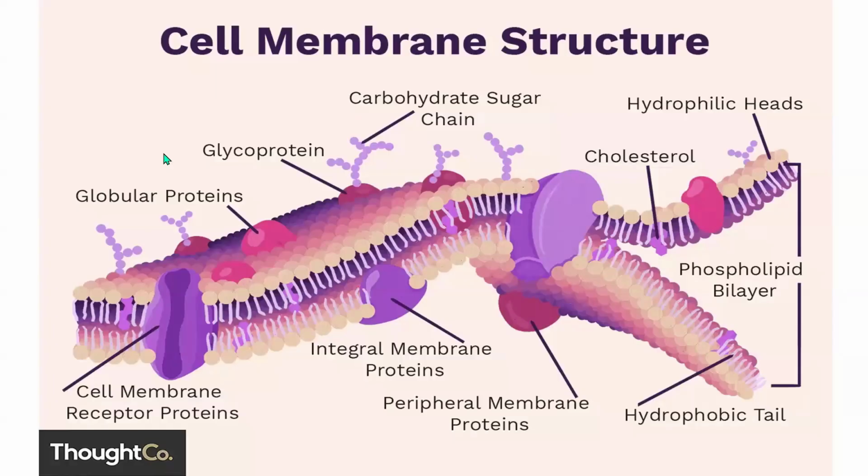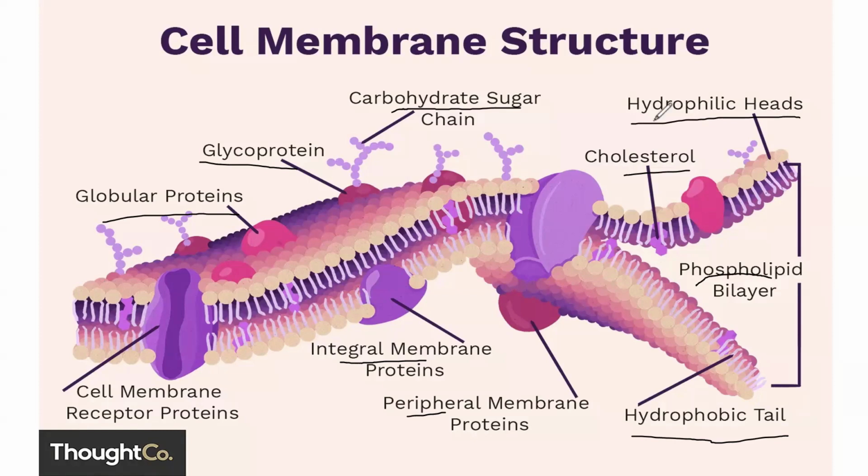And then, of course, the next thing is, let's look at the cell membrane structure. In the cell membrane structure, we have the prime part. We have carbohydrate sugar chains, hydrophilic heads, cholesterol, the phospholipid bilayer, and hydrophobic tails. We have integral proteins and peripheral proteins, cell membrane receptor proteins, glycoproteins, and globular proteins. We are now going to look at the functions of the different components of the cell membrane, because they are very essential.